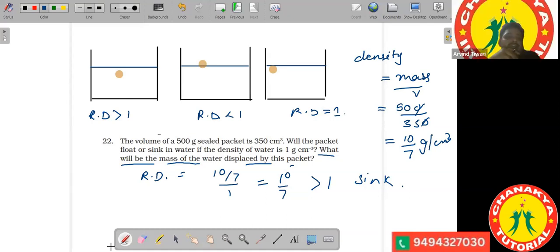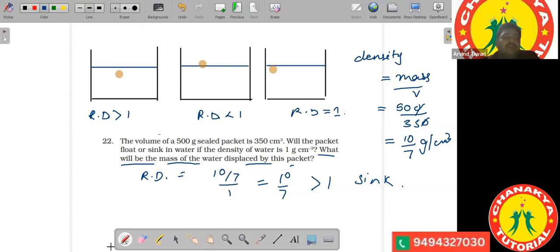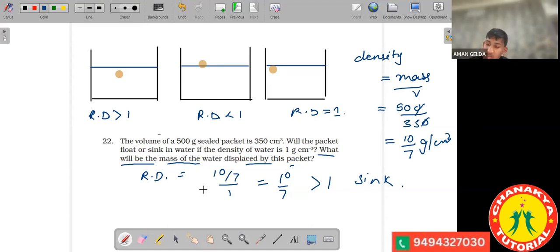How did you get the answer? Can you show your solution? Mass will equal density into volume. Density of water into volume. How did we get that? Show your solution and tell me how do we arrive at calculating the mass of water displaced. So mass is equal to density into volume, which is 1 into 350.